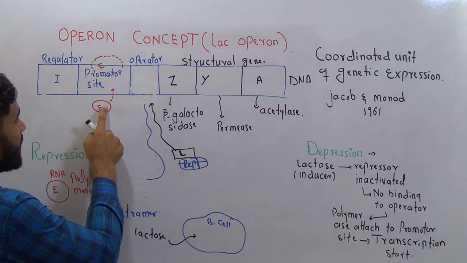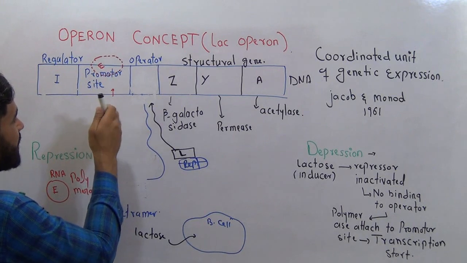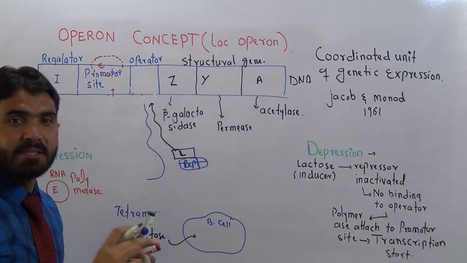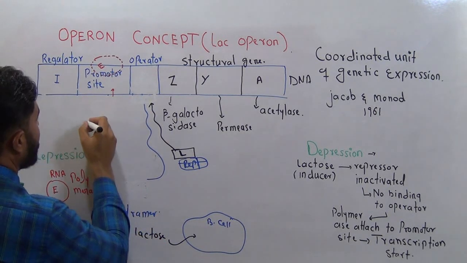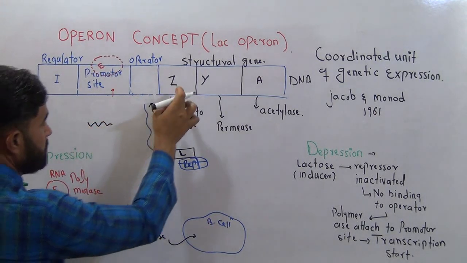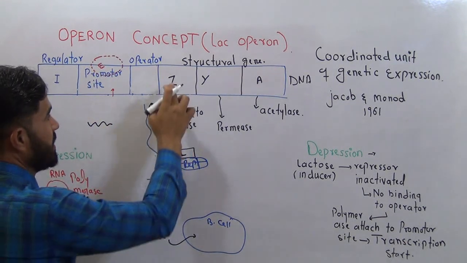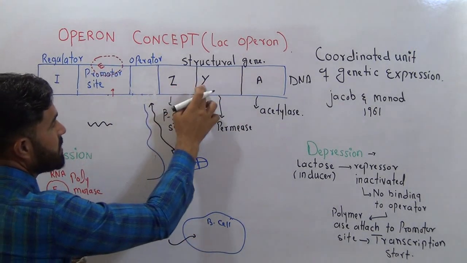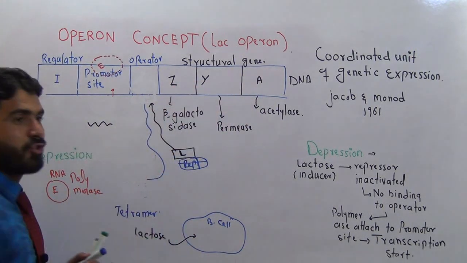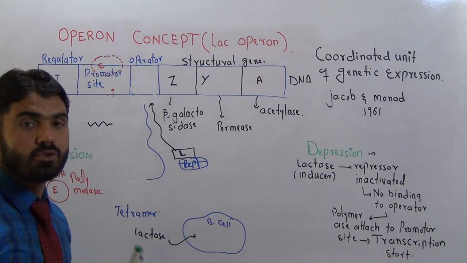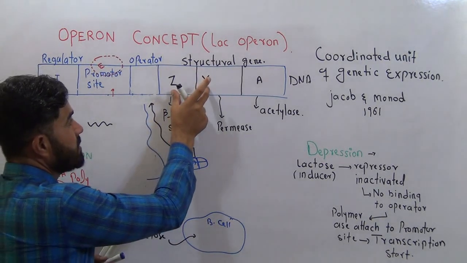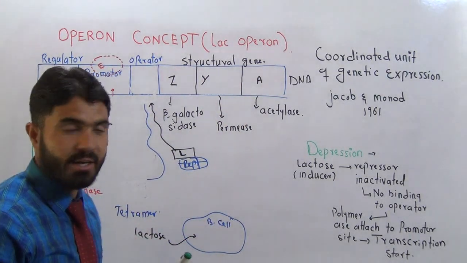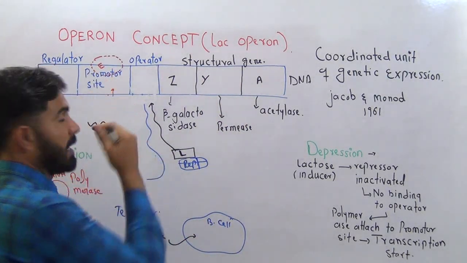Because of the RNA polymerase, we will get the RNA. These are 3 genes, Z, Y, and A. These 3 genes are called structural genes, and they will copy their messenger RNA once the polymerase attaches here at the promoter site.